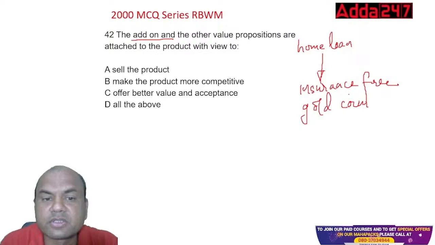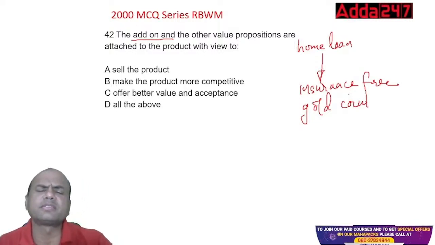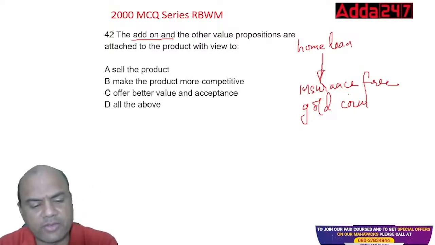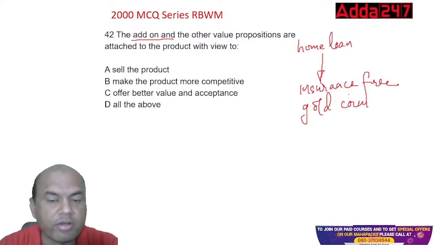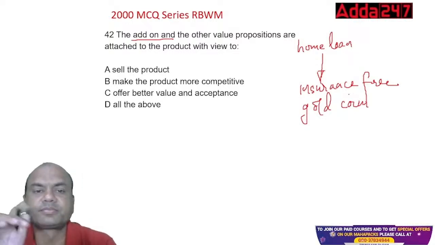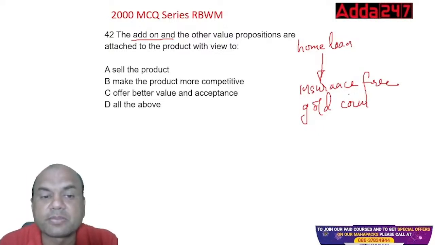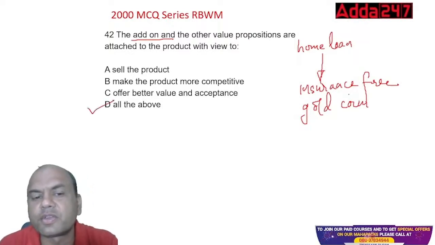Why are these add-ons used? To sell the product, to make the product more competitive, to offer better value and acceptance, or all of the above. What do you think? Is it A, B or C, or all of them? See, the problem with us is we try to make choices in between. Which is the better answer? All of the above. Ultimately, what is the goal of yours when you sit in the bank?